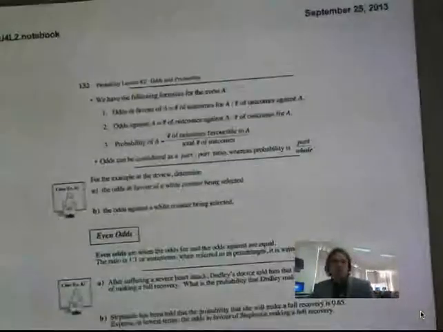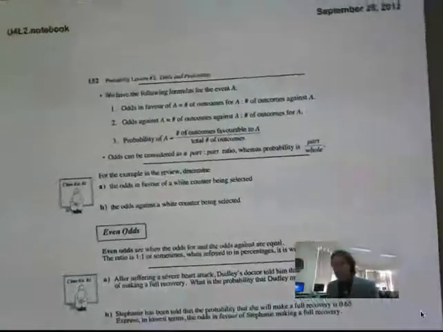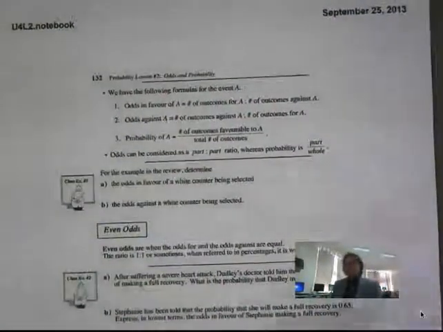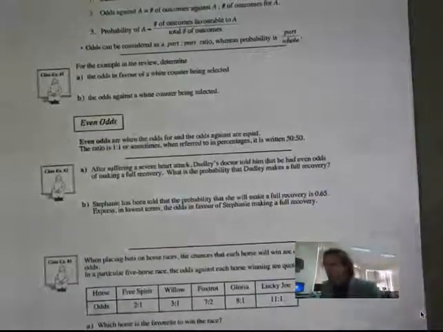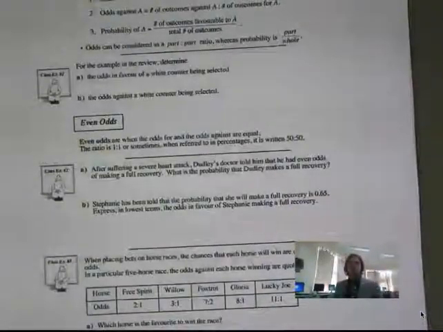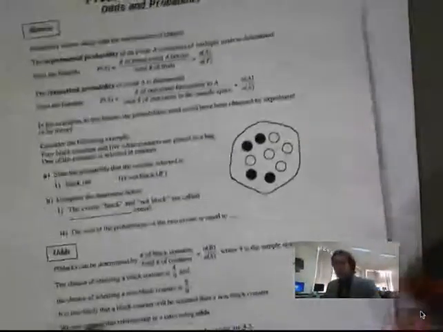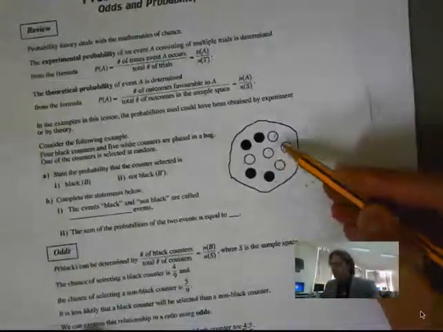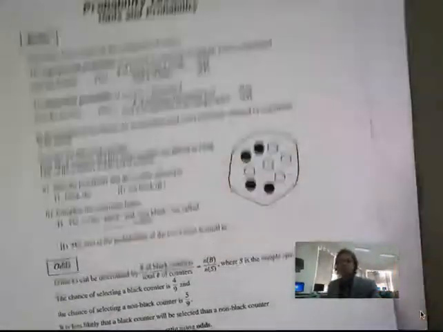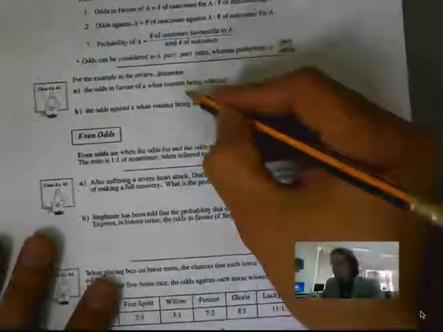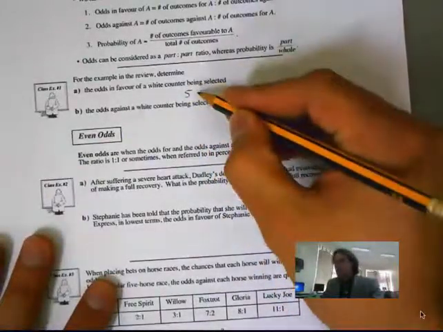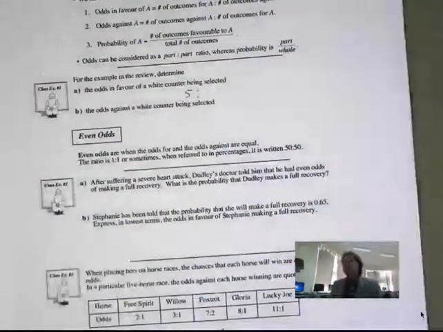Now we're still relating to the first one. Number 1 says, the odds in favor of white counters being selected. So back on this here, we want the odds in favor of white counters being selected. So we have 5 white counters. Out of 5 white counters, how many are black?